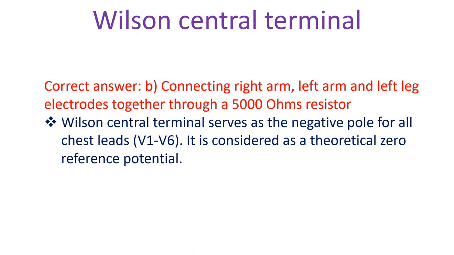Wilson's central terminal serves as the negative pole for all chest leads V1 to V6. It is considered as a theoretical zero reference potential.